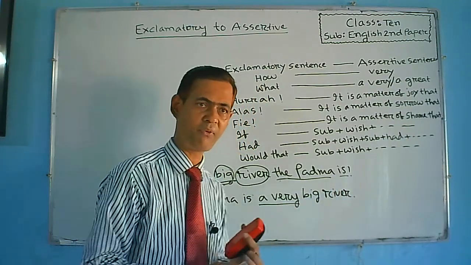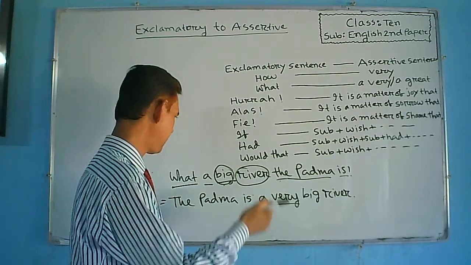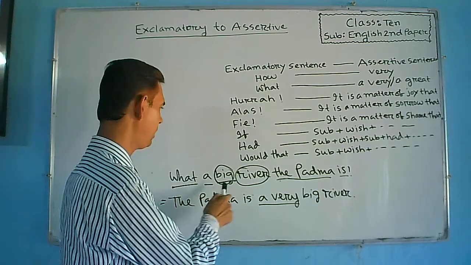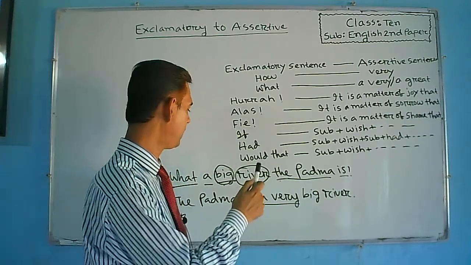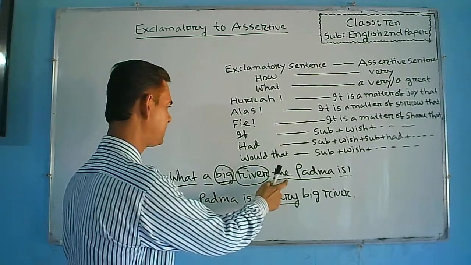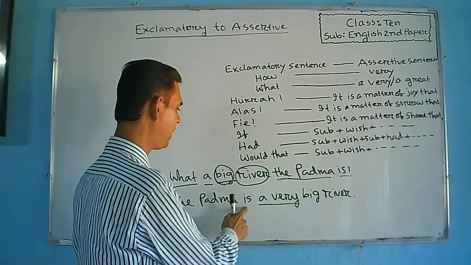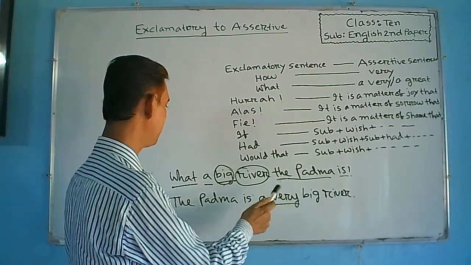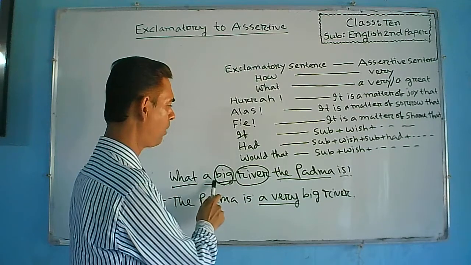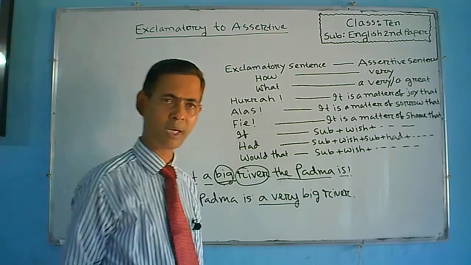Again, I am clarifying that if any exclamatory sentence begins with what, at the time of transforming this sentence into assertive, at first you have to write subject which will remain before verb, then verb, then a very or a great, then the part which is given between what a and subject, then full stop. Okay, understand everybody?